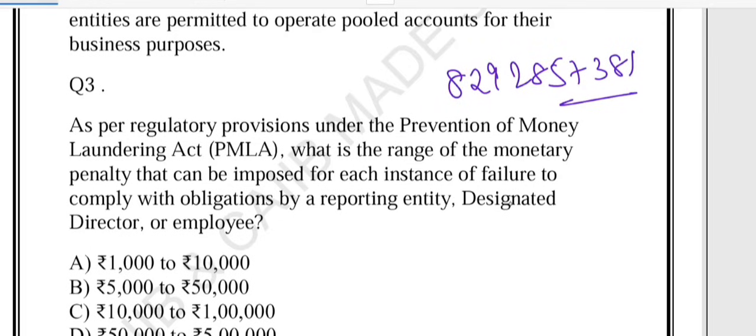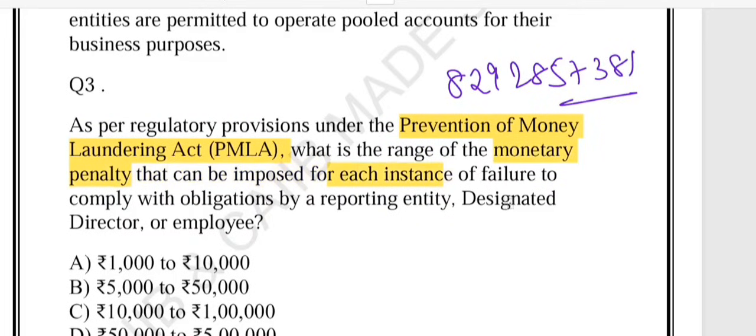Now friends, let's look at this particular question. The question says that as per the regulatory provision under the Prevention of Money Laundering Act, that is called PMLA, what is the range of monetary penalty? So the question revolves around the monetary penalty that can be imposed for each instance of failure to comply with obligations by a reporting entity, designated director or employee. Very good question. The options: 1,000 to 10,000, 5,000 to 50,000, 10,000 to 1 lakh and 50,000 to 5 lakh.